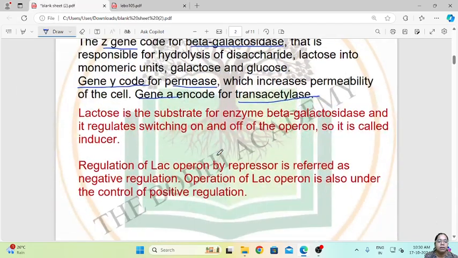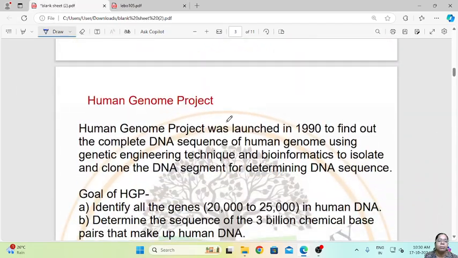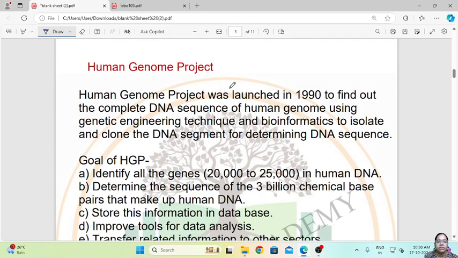Now let us study about the Human Genome Project. The Human Genome Project was launched in 1990 to find out a complete DNA sequence of the human genome using genetic engineering techniques and bioinformatics to isolate and clone the DNA segments for determining the DNA sequence. So this was about the Human Genome Project.